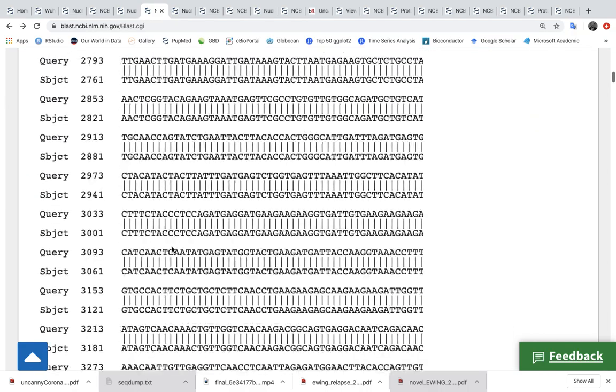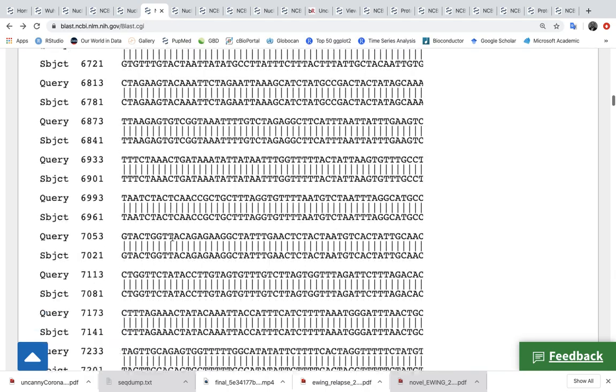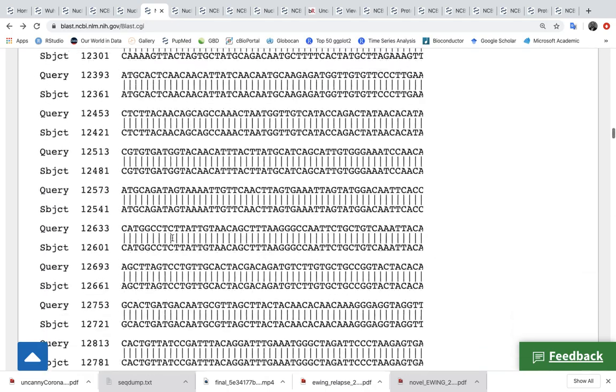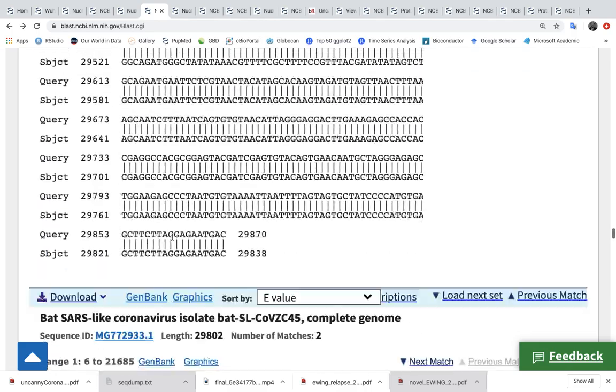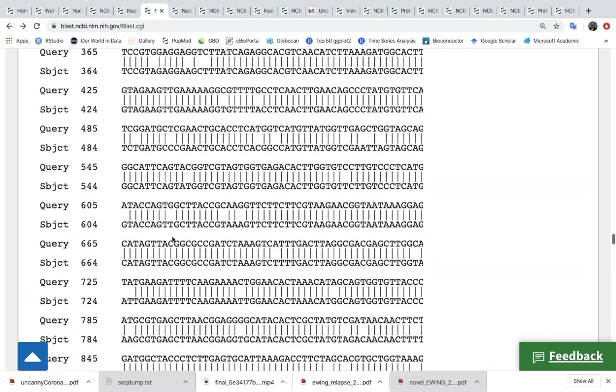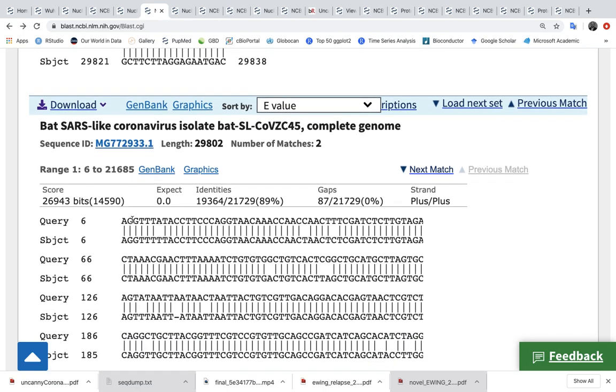The first alignment is aligning the Wuhan virus by itself, so I'm going to skip to the second virus. Here we go. Now this is aligning with the bat SARS-like virus.